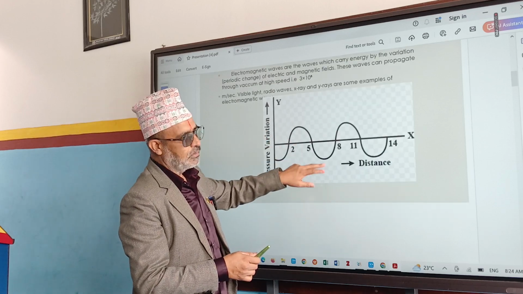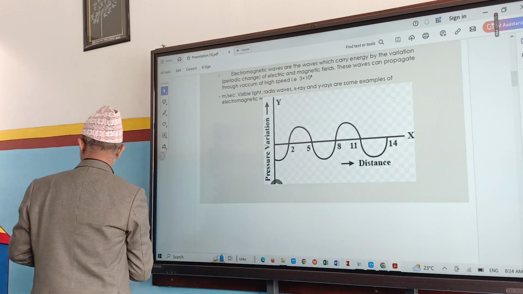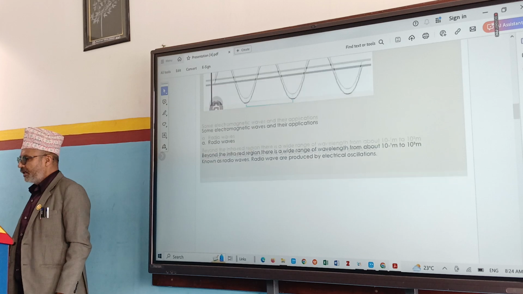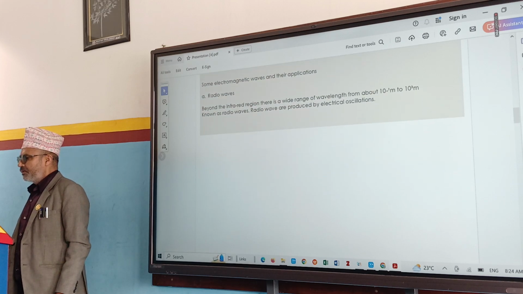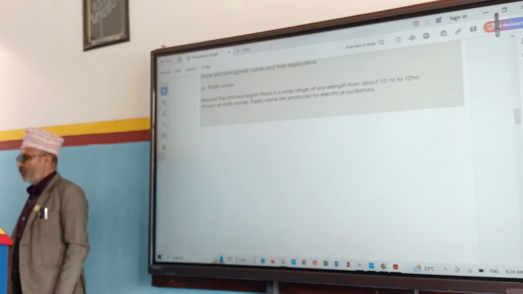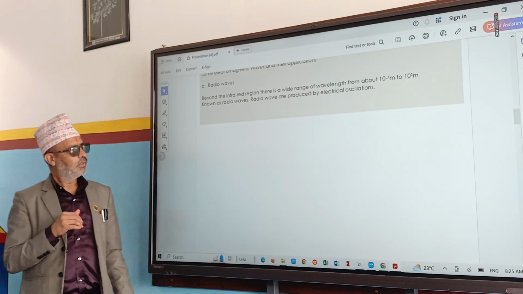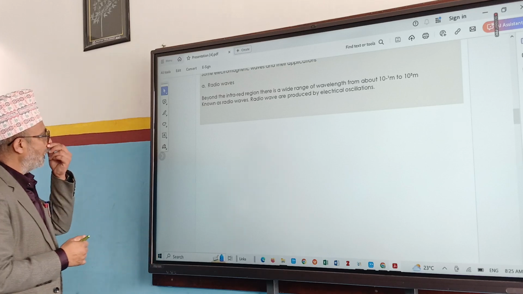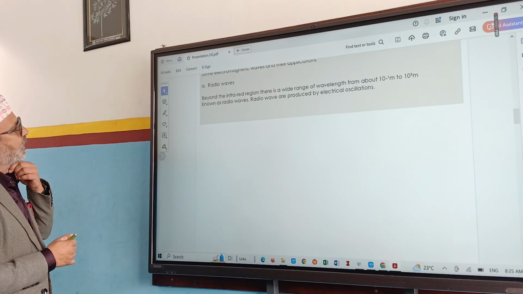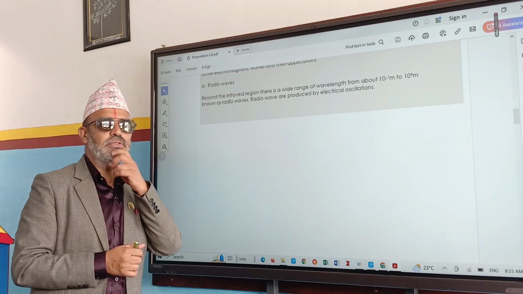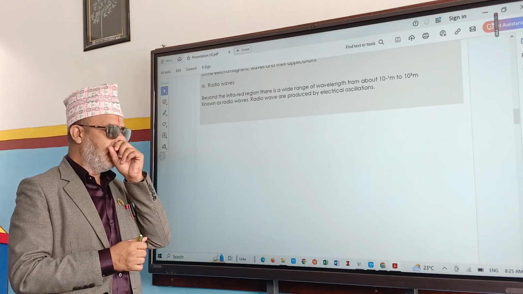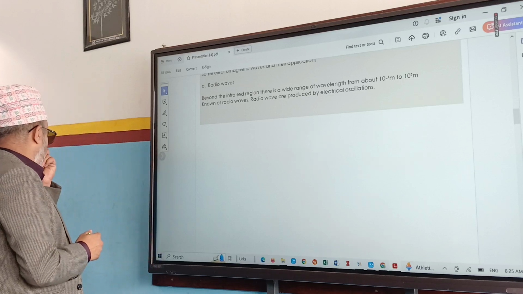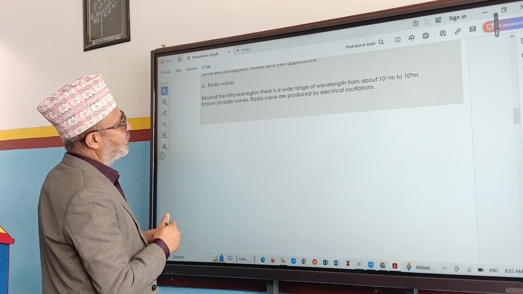So you have to make it either in PDF or Word. Here are given some electromagnetic waves and their applications. What is the first wave? Radio waves. Where are the radio waves located? Beyond the infrared waves, they are radio waves. So we are able to hear all these FMs and television signals because of radio waves.